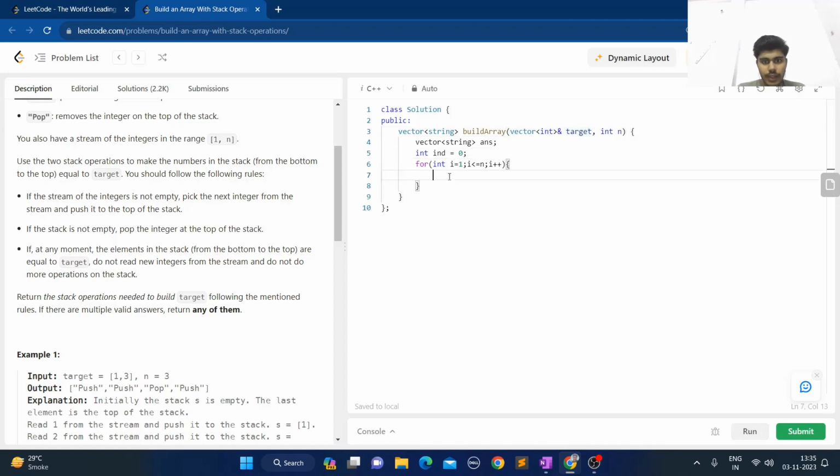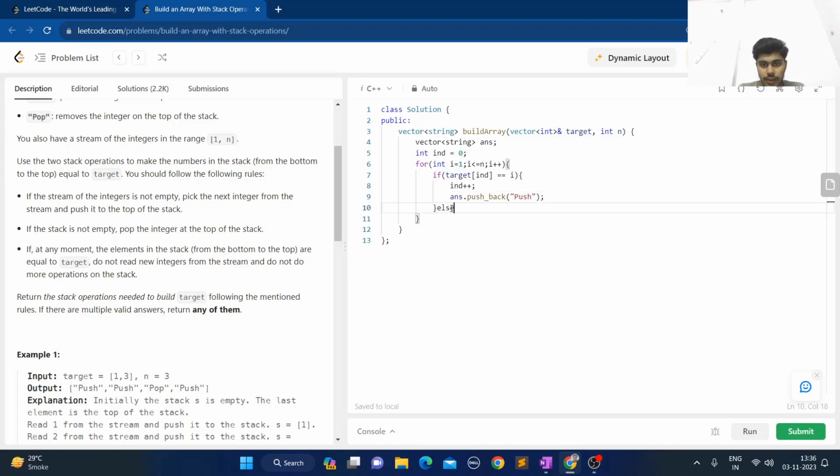So I'll check two conditions. If target of index equals i, that means we found an element. First of all I have to increment the index. Also in the answer vector we have to push back the push operation. They have written it over here.